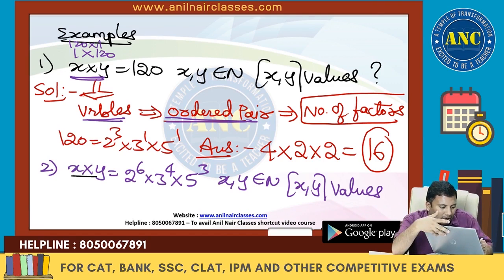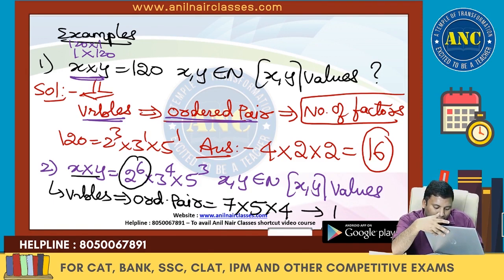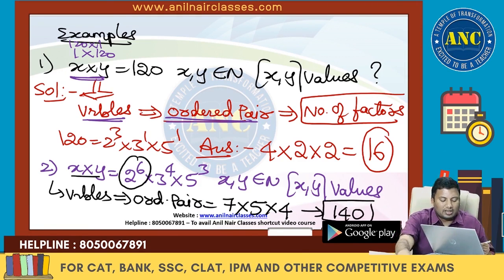Step number 1, x and y are variables. If variables are present in the question, then it is an ordered pair. In an ordered pair, it is a number of factors. 2 power 6 is 7, 3 power 4 is 5, 5 power 3 is 4. 7 5s are 35, 35 fours are 140.